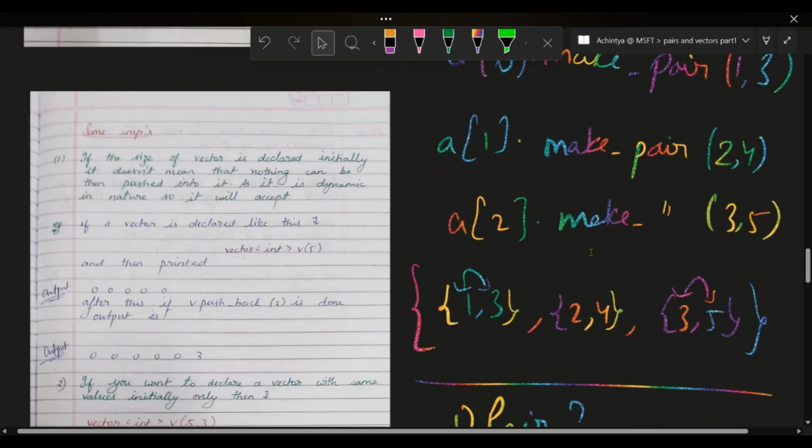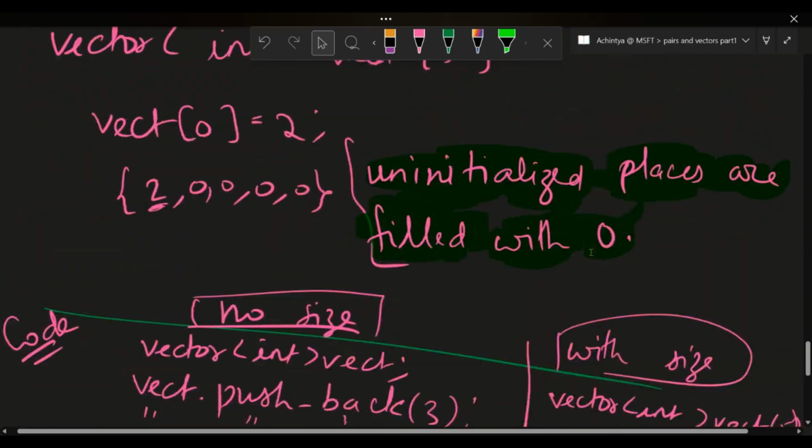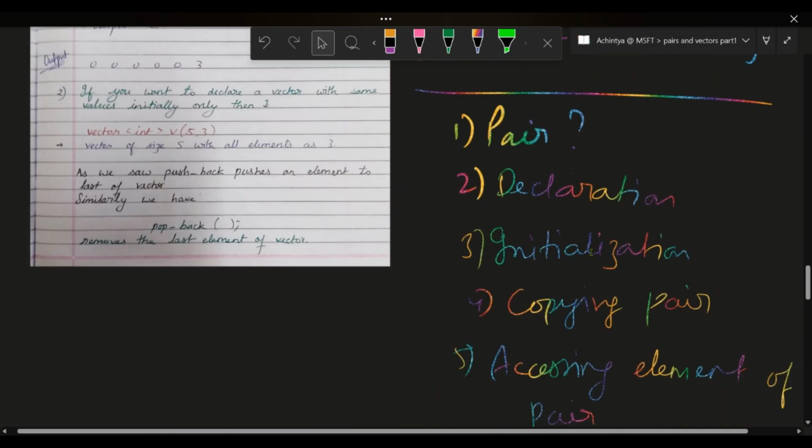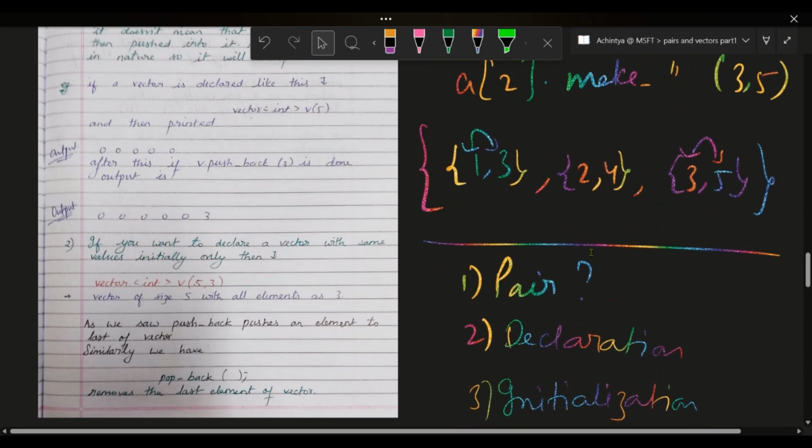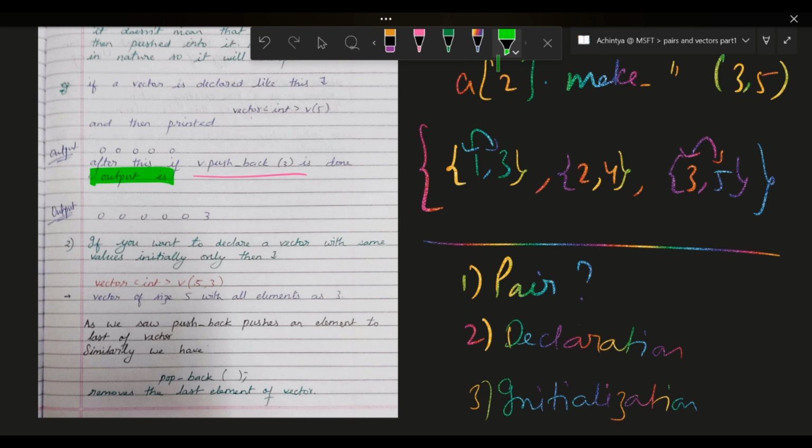So all these things are basic code things. And then you have something called, okay, we can push like this, as I told you. Output is this. Suppose you want all elements as 3, you can just write vector int v 5 comma 3. Then, as we saw, pushback pushes an element to the last of the vector. Similarly, we have popback, as I told you just now.